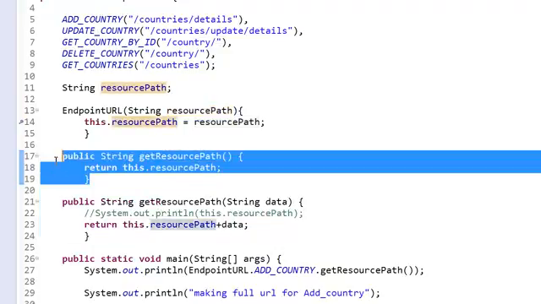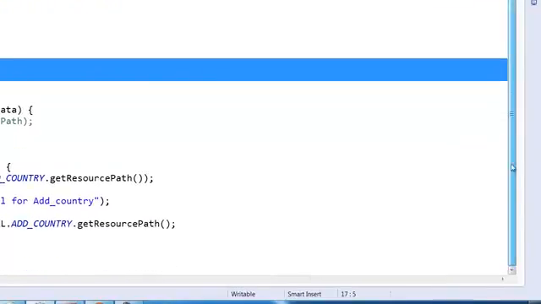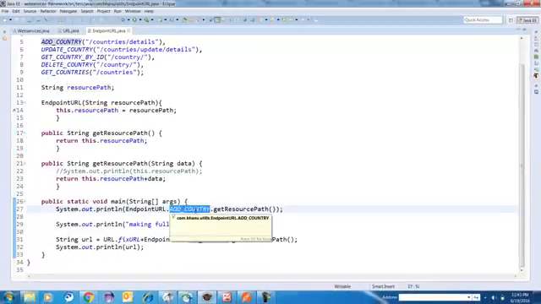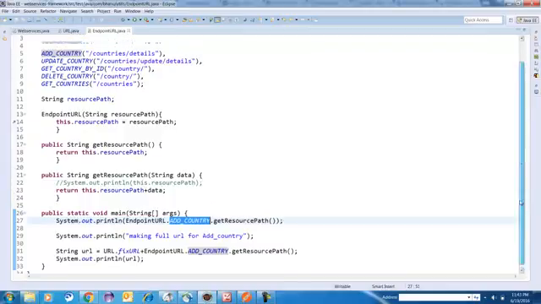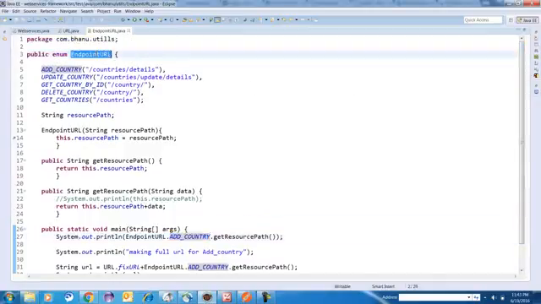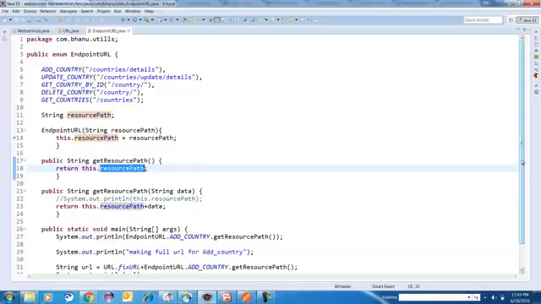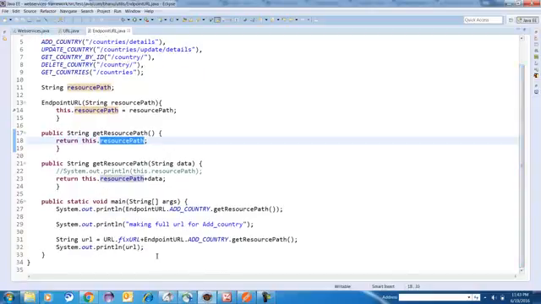So now focus only on the method without an argument. I'll explain what is the use of this, and how I am calling it. So EndpointURL, which is nothing but the class name, dot add country dot get resource path. Why am I calling that method get resource path? Because this method will return me the resource path. And how to create the full URL?